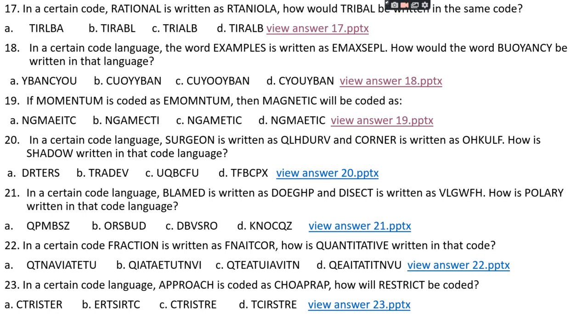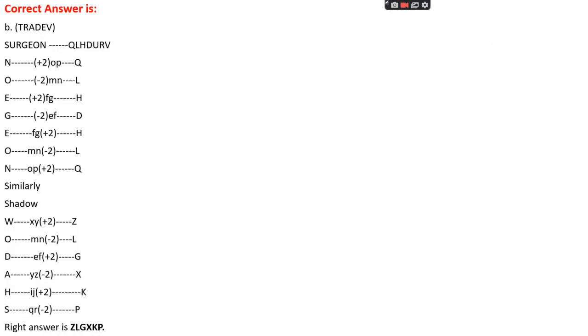Okay. Question number 20. In a certain code language, surgeon is written as QLHDURV and corner is written as OHKULF. How is shadow written in that code language? Option A, DRTERS. Option B, TRADEV. Option C, UQBCFU. Option D, TFBCPX. The right answer is option B, TRADEV.